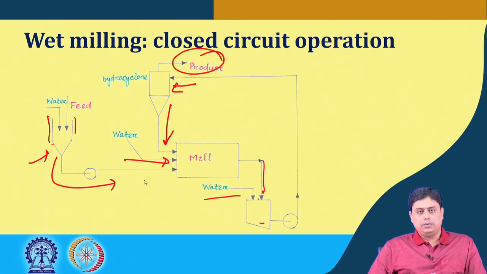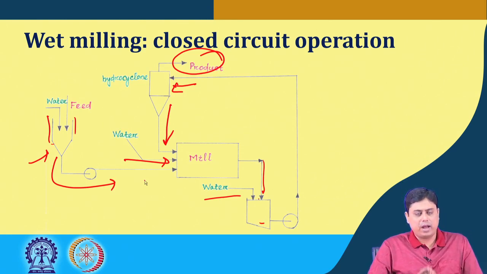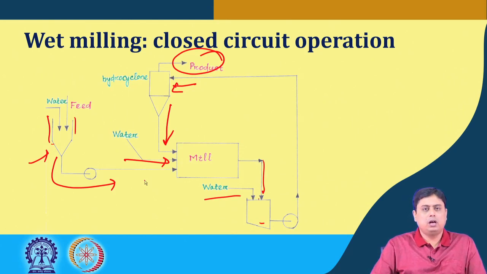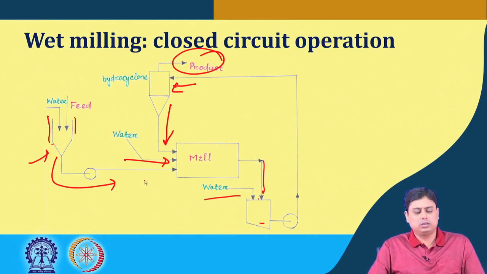So that means we have seen dry milling and wet milling, how the closed circuit operation works, and how the open loop or open circuit operation works.